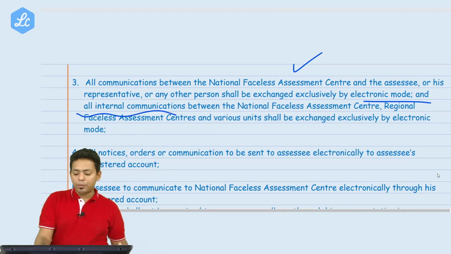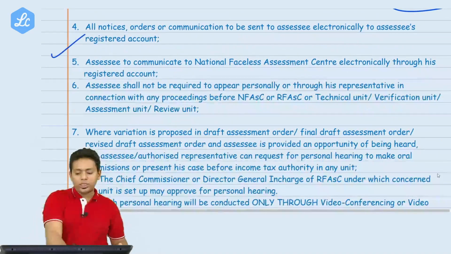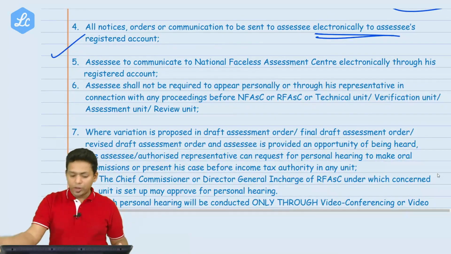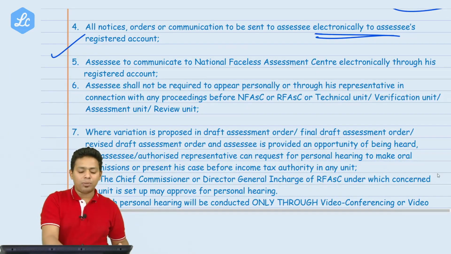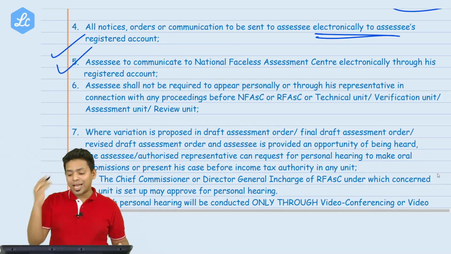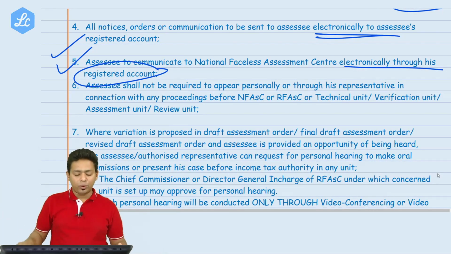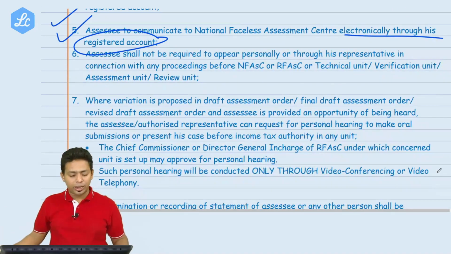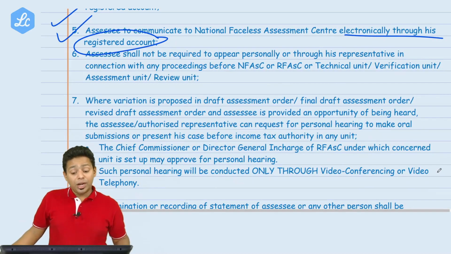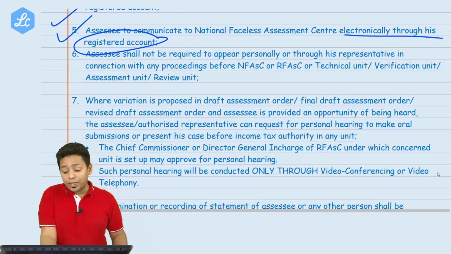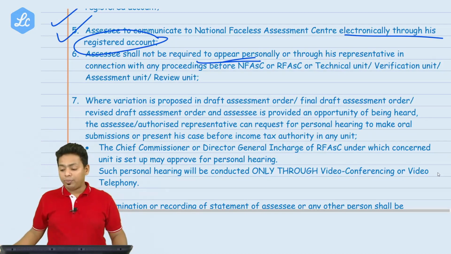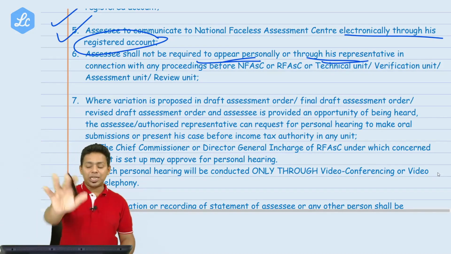All internal communication should be by electronic mode only. All notices, orders to be sent electronically only. Now the letter will not come. Okay. Assessee to communicate with the National Faceless Assessment Center electronically through his registered account. Registered account means our login account, assessee's account, our portal, income tax portal, e-filing portal. Assessee shall not be required to appear personally. Personally is not required. Or through his representative, even CA is not required.